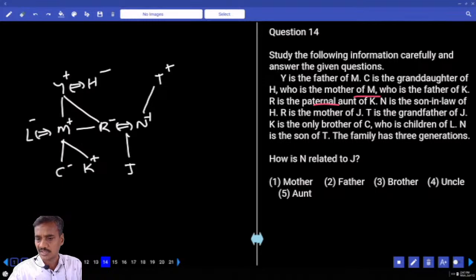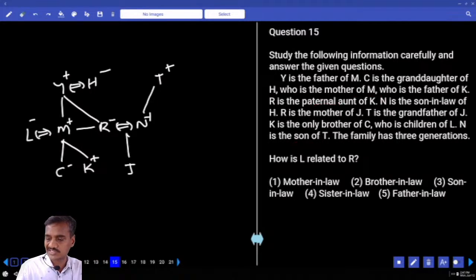And next one, N is the son of T. Now this N is the son of T. The family has only 3 generations. Done? Then how is N related to T here? N is the son of T. How is N related to J? N is the father of J. Father, that is the choice for question number 14.